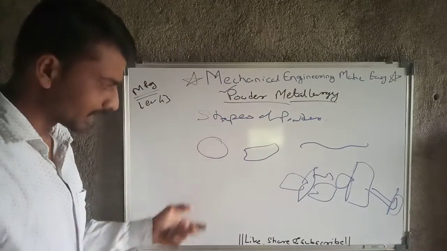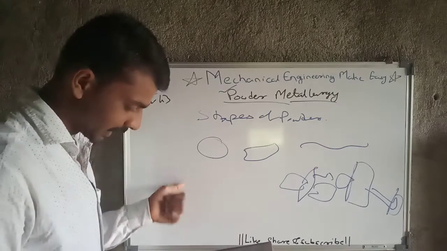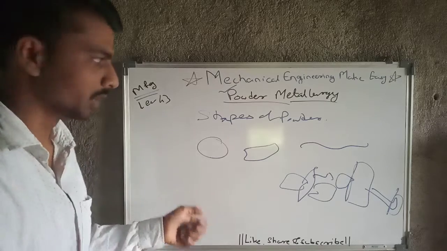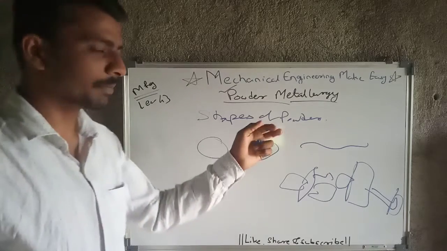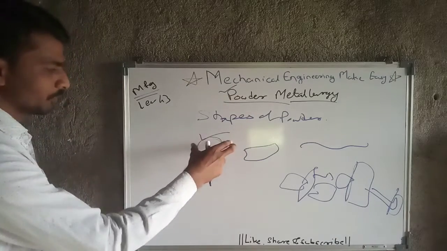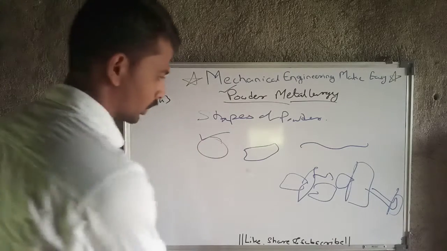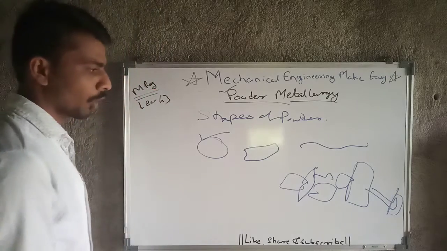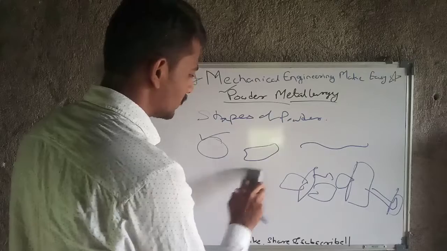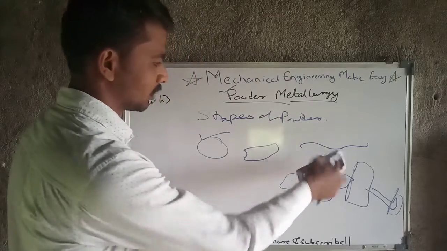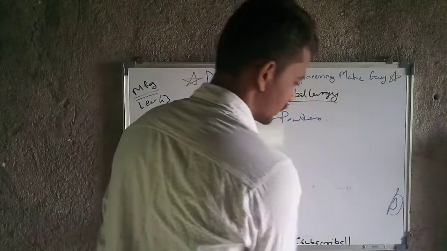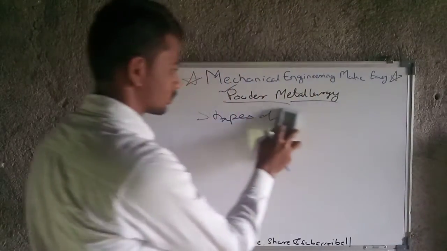Then next is flaky. Then irregular shape, maybe angular shape, maybe porous shape. These are some different types of shapes that powder can have. Majorly we know the spherical shape, but for proper compacting and so on, we will go with some flaky shape, then fibrous shape, dendrite shape. So these are some popular shapes of powders that you should know.